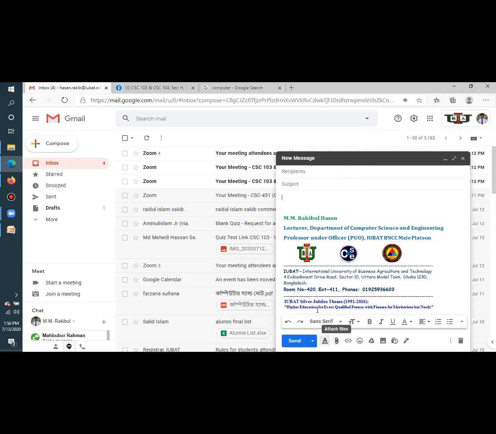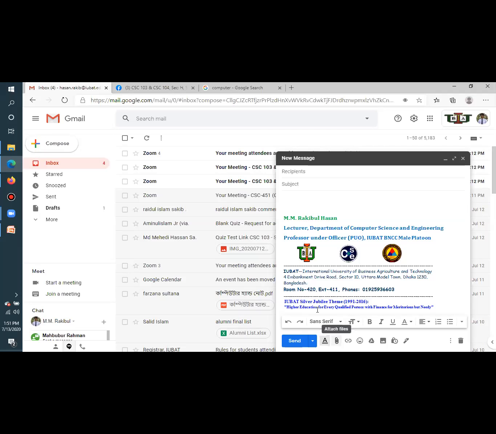I can attach any file by clicking this clip symbol. You can attach an audio file, video file, PDF file, PowerPoint file, any file. But remember, the maximum size of your file will be 25 MB, not more than that.